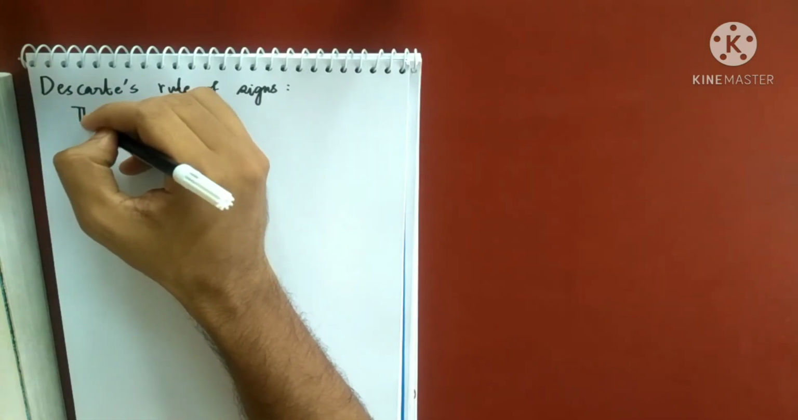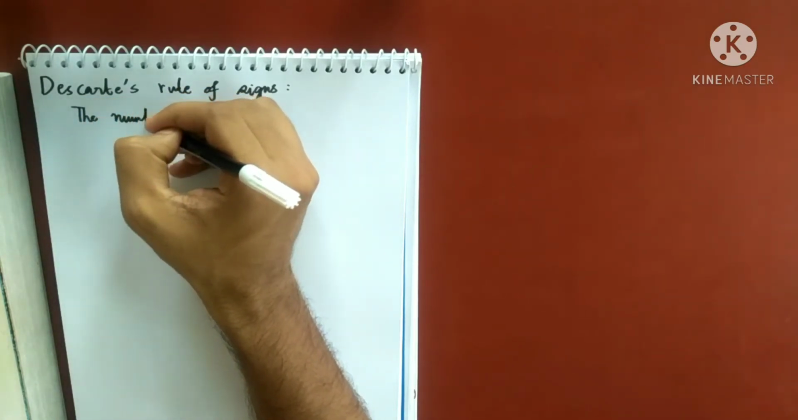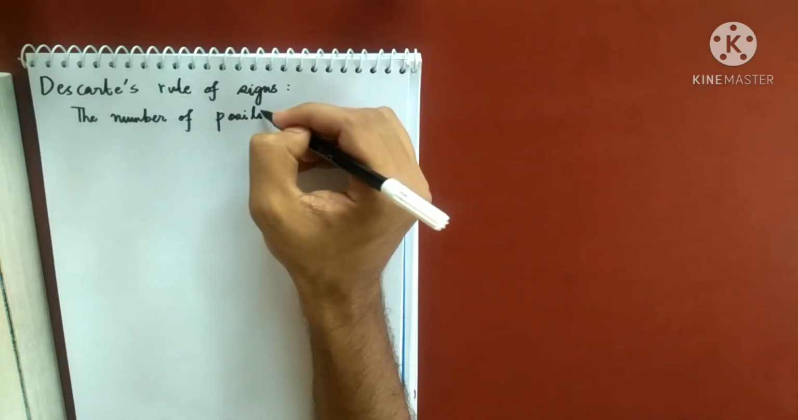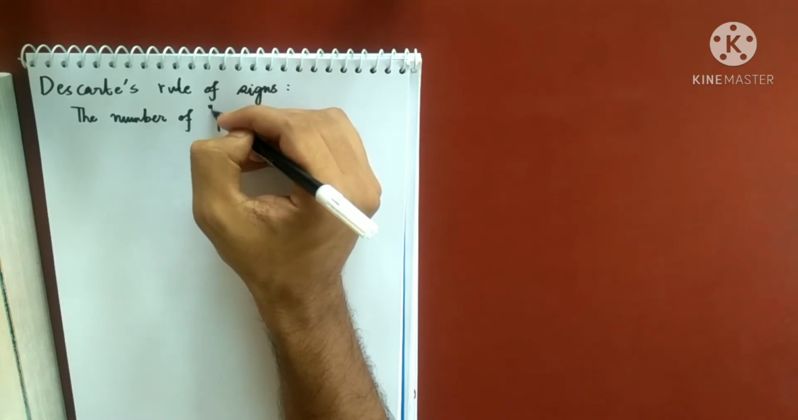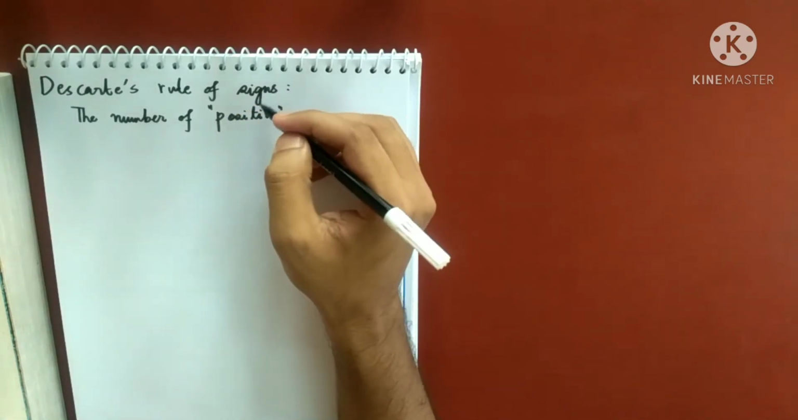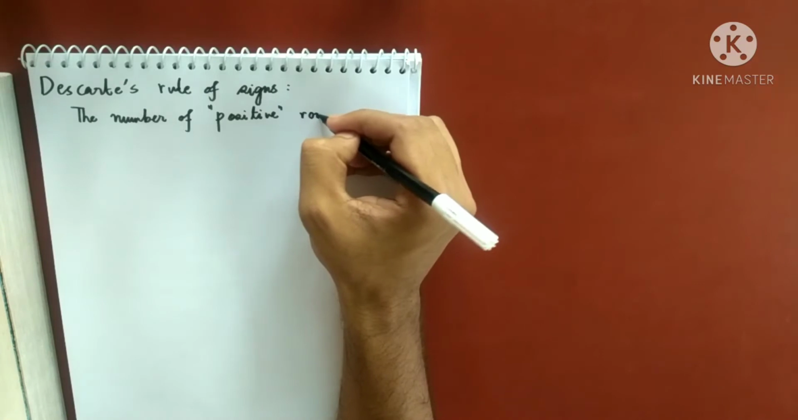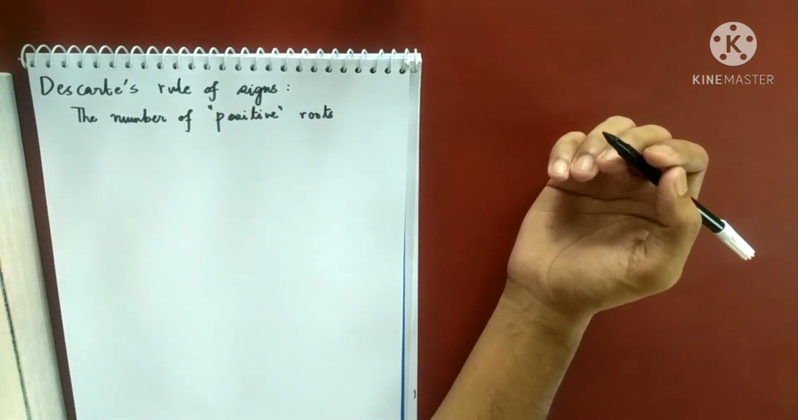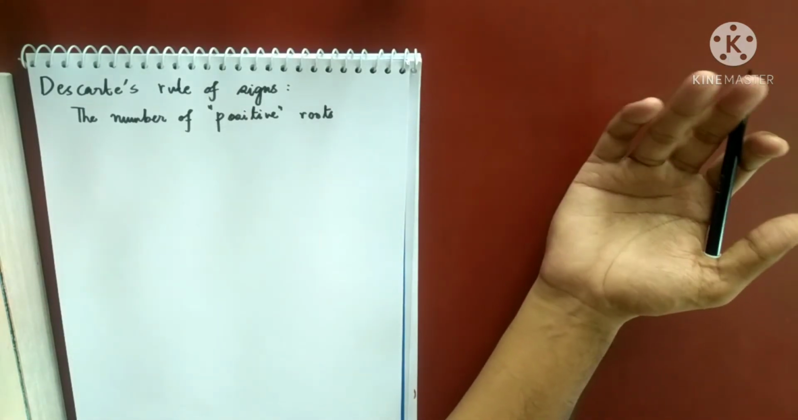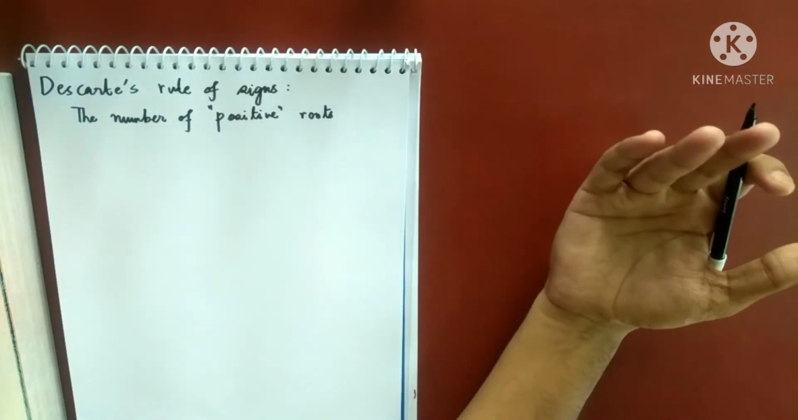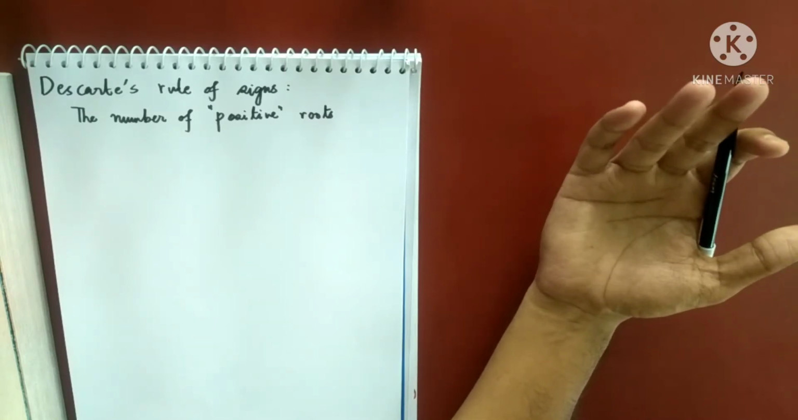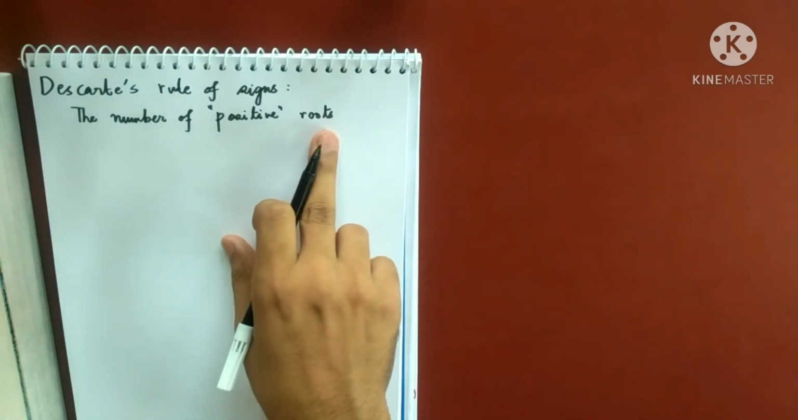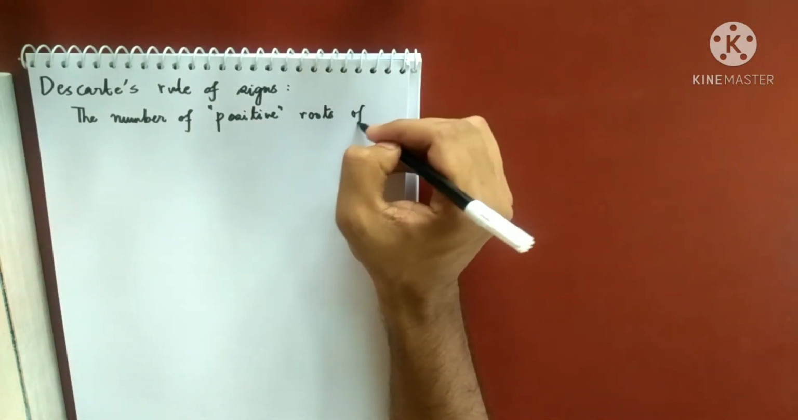The number of positive, remember this is very important, he just talked about positive roots. Okay, the number of positive roots. So whenever I am writing positive roots, I am definitely talking about real roots, because if the roots are complex, we don't know which complex numbers are negative or which are positive, because there is no less than and greater than sign in complex numbers, right?